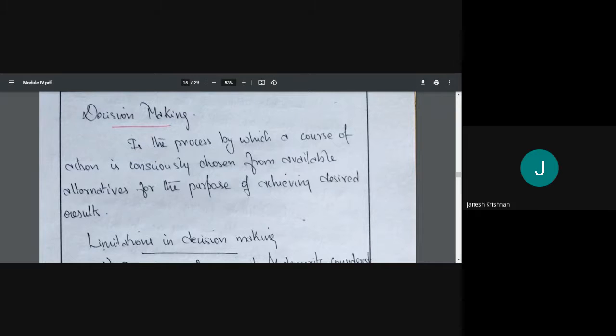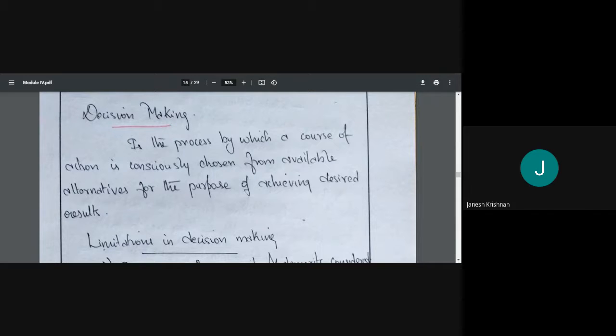So what is our desired result? The desired result is reaching Kashmir. Then what are our different courses of action? One is bike, car, train or bus, flight. These are our different available alternatives. So we have different alternatives and we need to choose one among them. That will be our course of action.